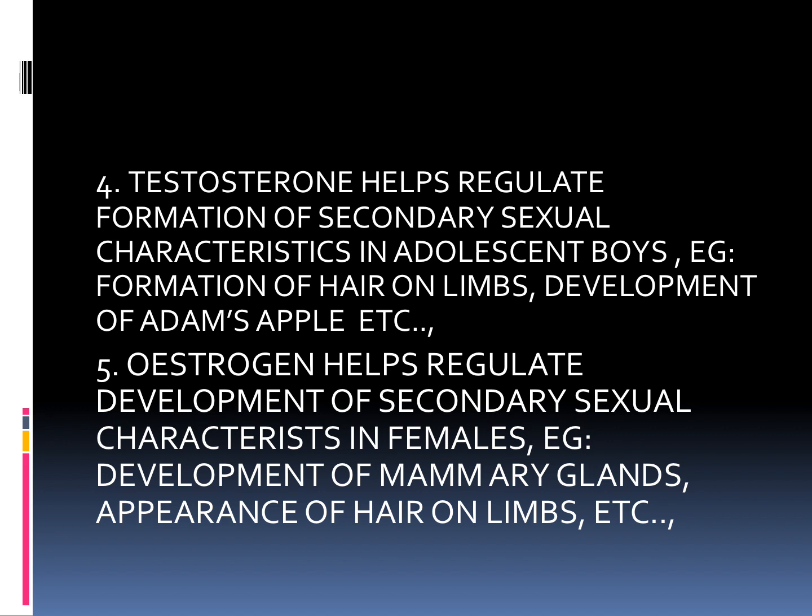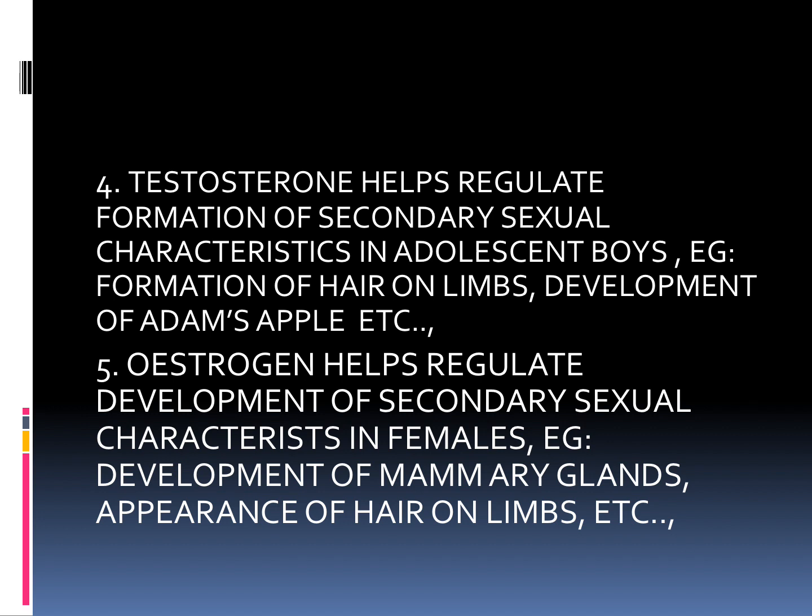Okay. Question number 5. Estrogen. Estrogen helps regulate development of secondary sexual characteristics in females. Example: development of mammary glands, appearance of hair on limbs, etc. That is, testosterone is in the male, estrogen is in the female.